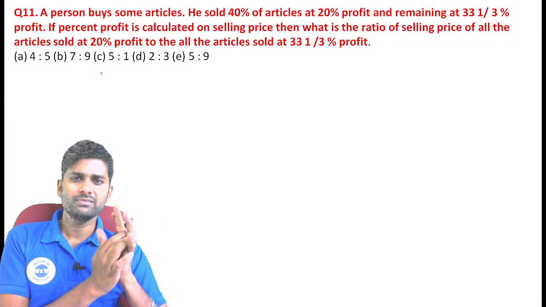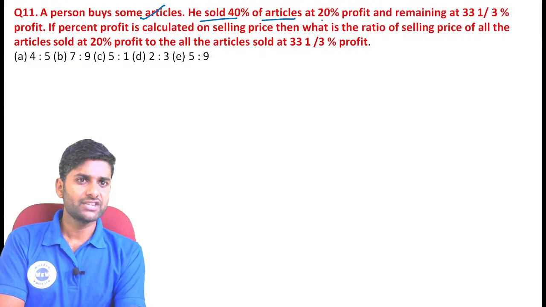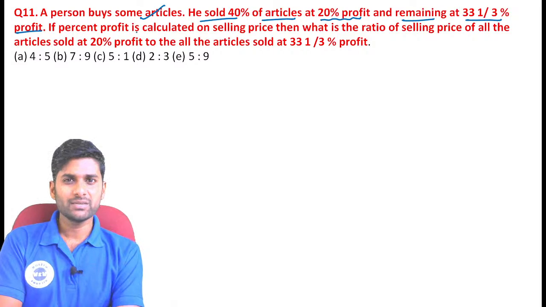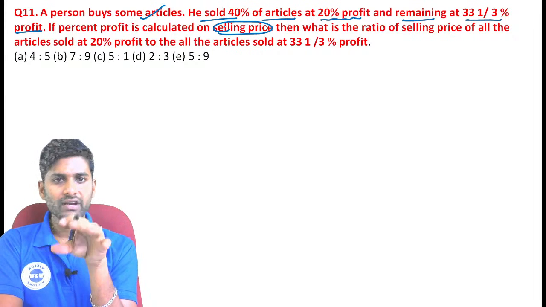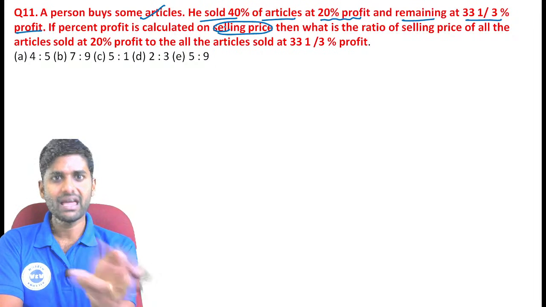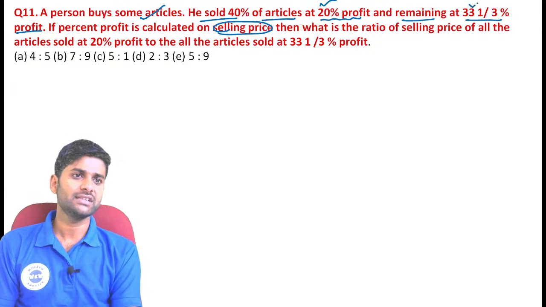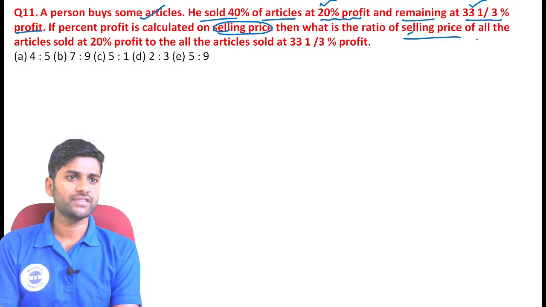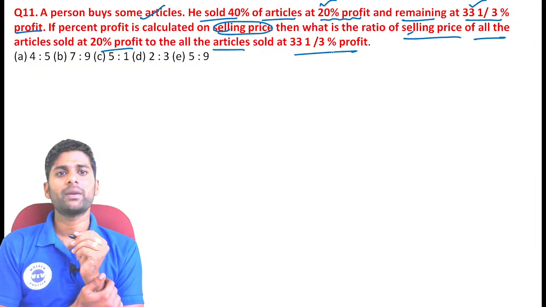Now see the question. A person buys some articles. He sold 40% of the articles at 20% profit and the remaining at 33 1 by 3% profit. Now, if the profit percent is calculated based on the selling price, this is the most important point. Generally, profit is calculated based on the cost price, but here it is calculated based on the selling price. So based on the selling price, he gets a profit of 20% on one set and 33 1 by 3% on the other. Now, what is the ratio of selling prices if all the articles were sold at 20% profit and all the articles at 33 1 by 3% profit?